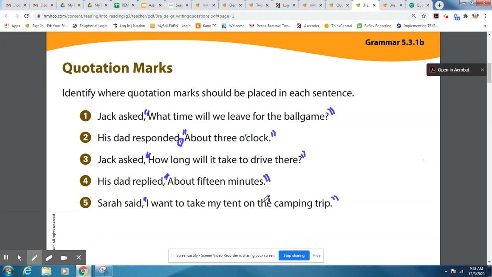So today you are going to be practicing making sure of where the quotation marks go. So make sure that you are paying attention and you're putting them in the correct place.